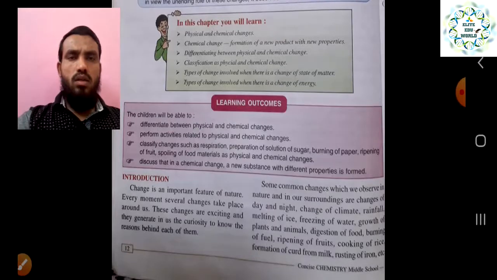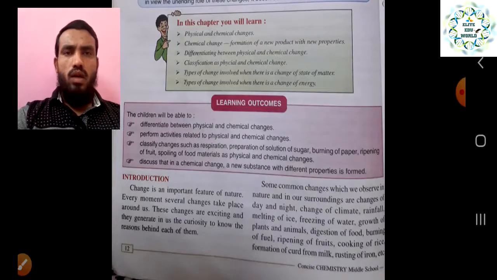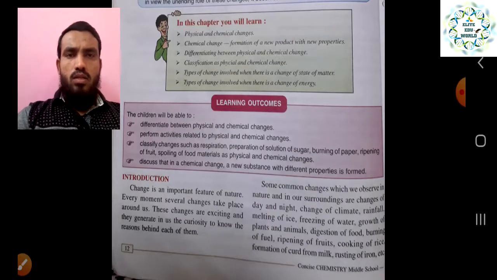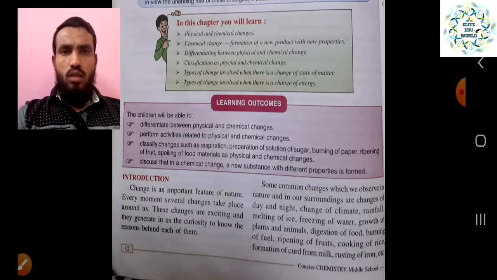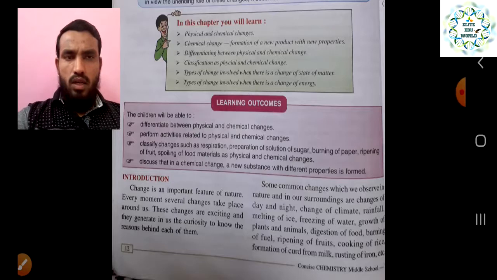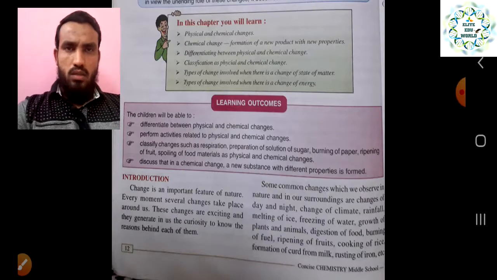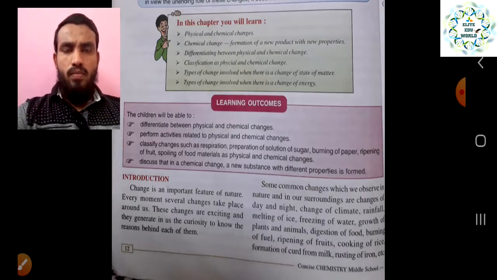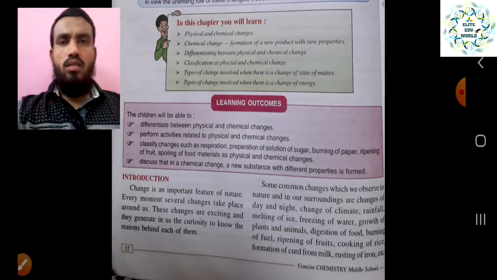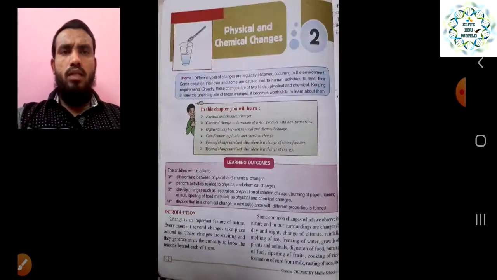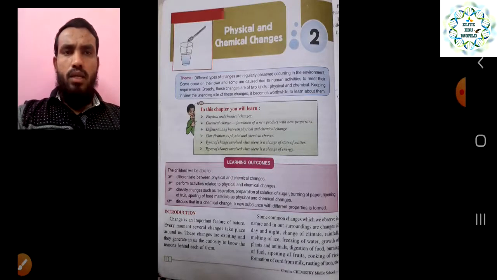In our first lecture we started this chapter and discussed many points, like the introduction and what is meant by physical and chemical change. We have seen many examples around us that come under changes. Some are natural, some are man-made, and some are physical and some chemical changes, which we discussed in our previous lecture.